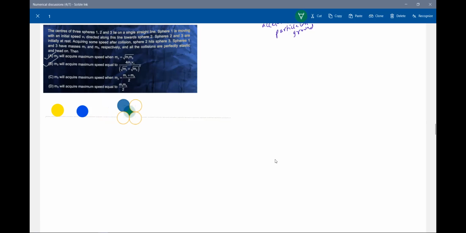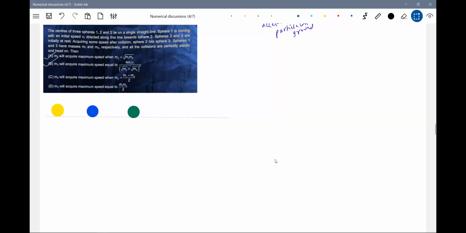Now let's get into the concept here. We will mark A, B, C, two spheres, 1, 2, 3, with masses M1, M2, M3. This is at rest, and this one is moving with a certain speed. Let's assume the initial speed V1, that I'll make it U.